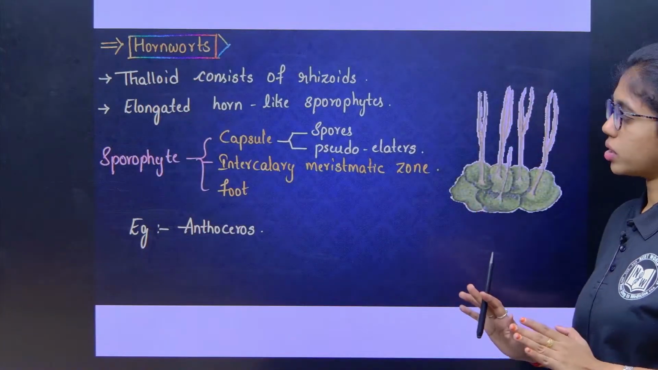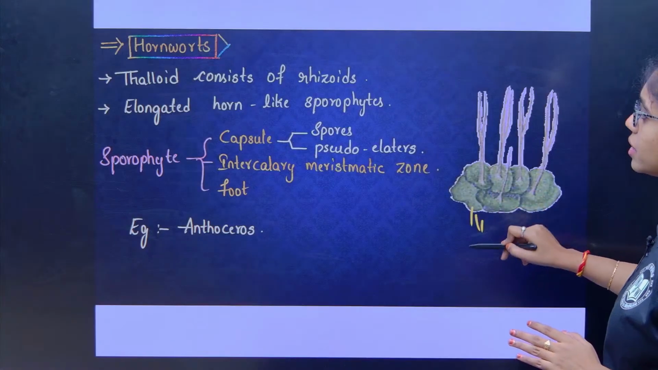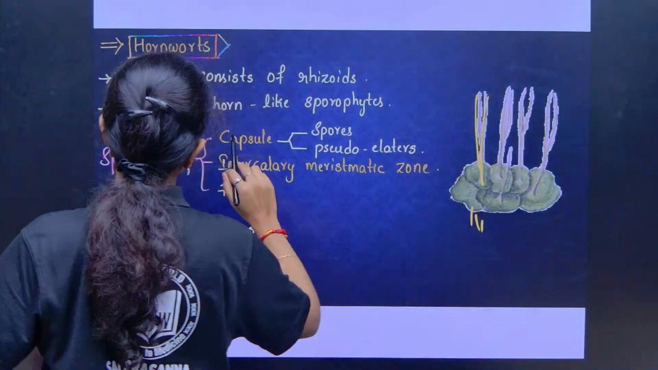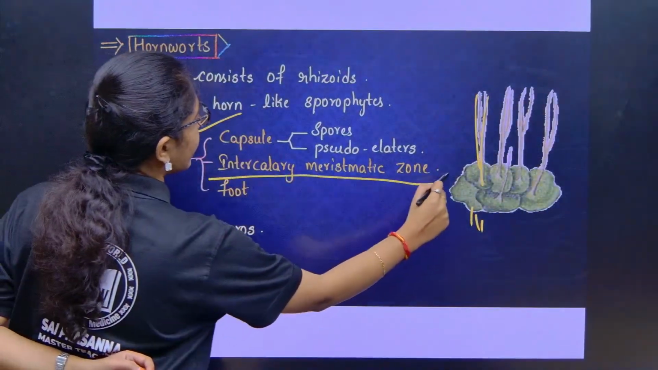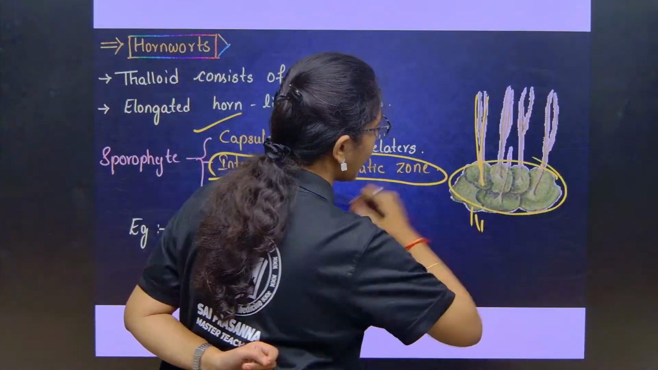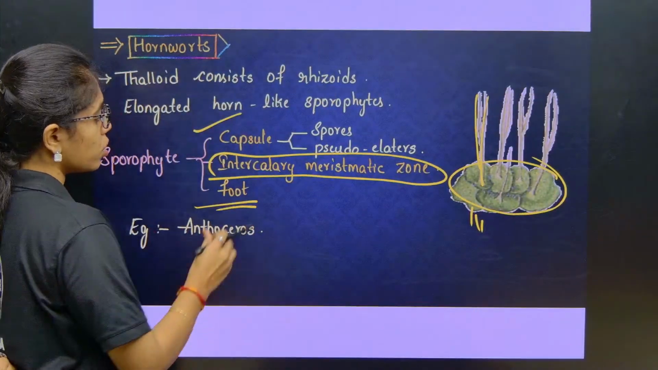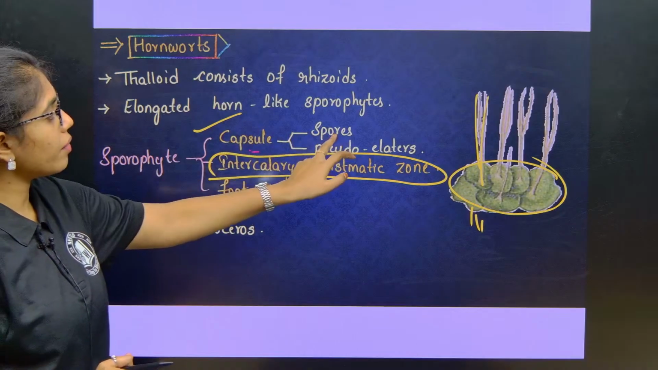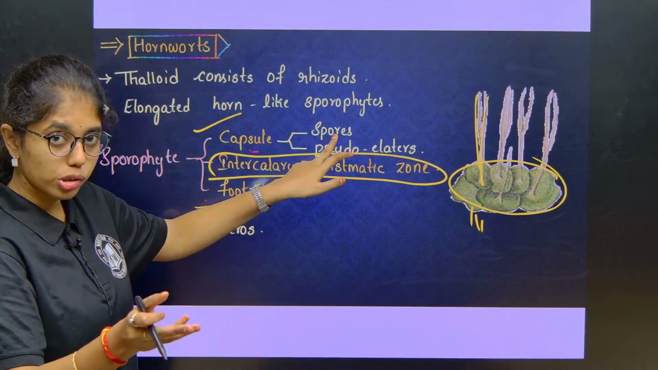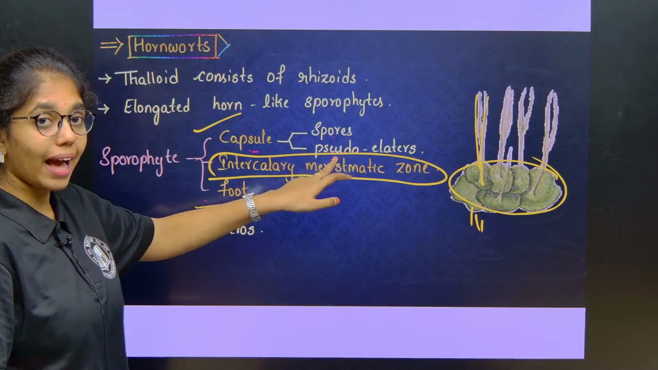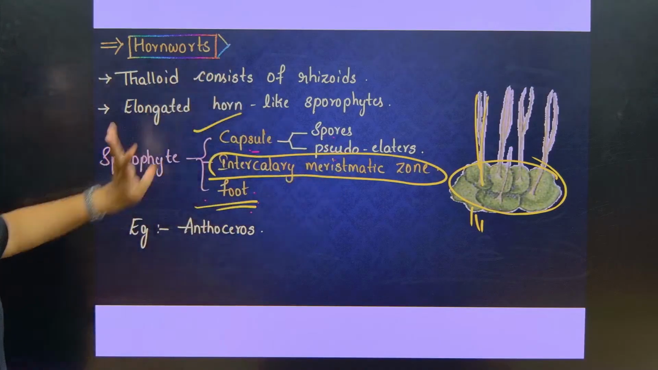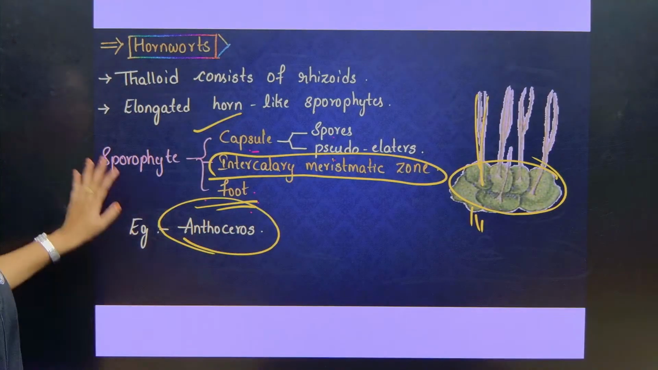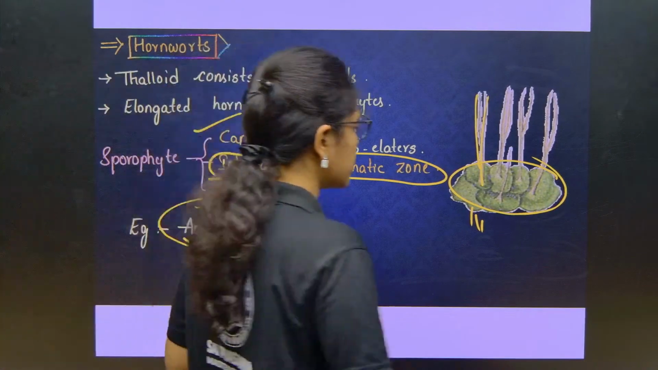Now, hornworts. The thalloid body consists of rhizoids and elongated horn-like appendages, and the sporophyte in hornworts contains a capsule, an intercalary meristematic zone and a foot. The capsule will have spores. To disperse the spores, elaters are absent, but they have pseudo-elaters. Pseudo-elaters are present in hornworts. The best example of hornworts is Anthoceros, which comes under the class Anthocerotopsida.